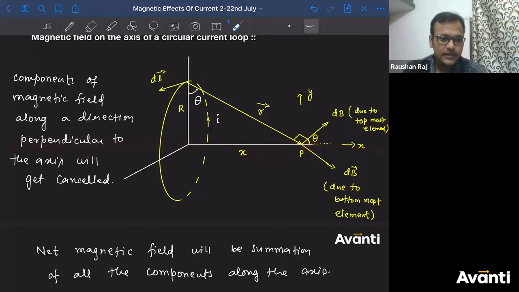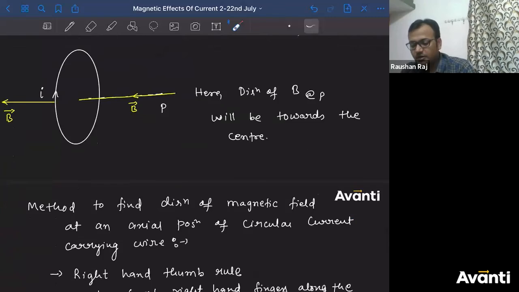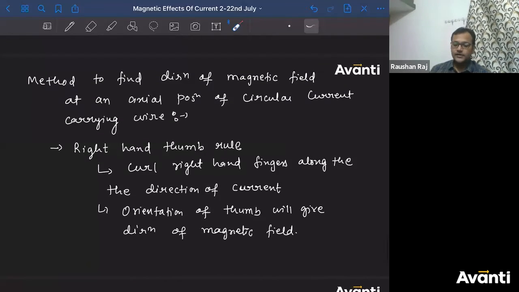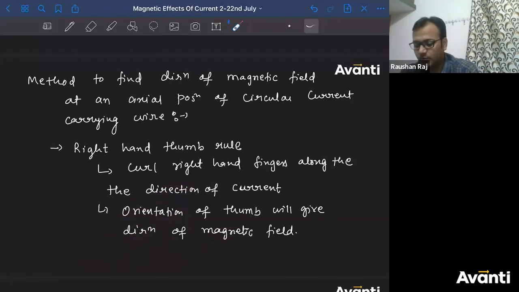ठीक है बच्चा लोग? Guys, click yes if you have understood how to find the direction of magnetic field at any axial position due to circular current carrying wire. Please remember this particular formula or the method. This is very, very important. All right? Chalo, bahut badhiya.